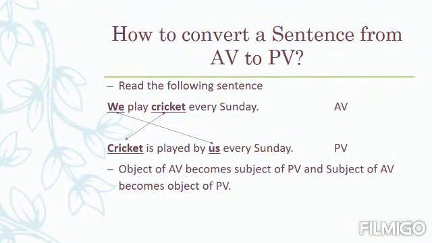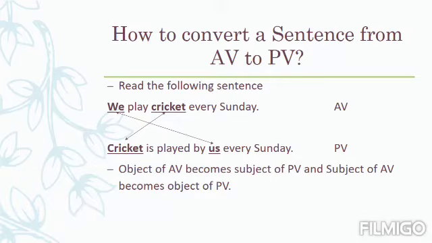Now, considering the differences between the sentence patterns of active voice and passive voice, we will talk about how to convert a sentence from active voice to passive voice. Here you can see two examples. Read both the examples. The first example is: we play cricket every Sunday. And the second example is: cricket is played by us every Sunday.